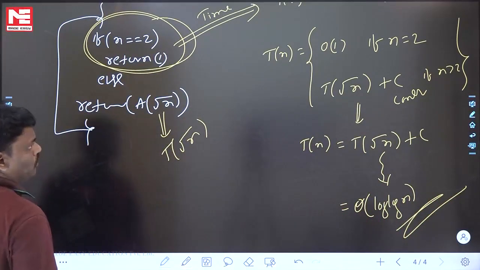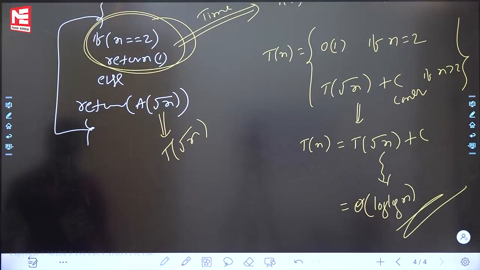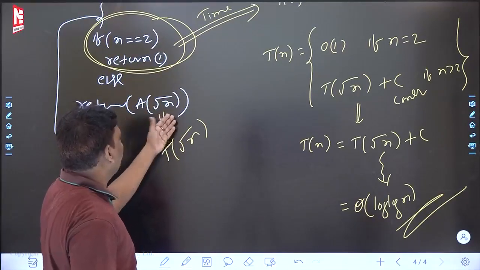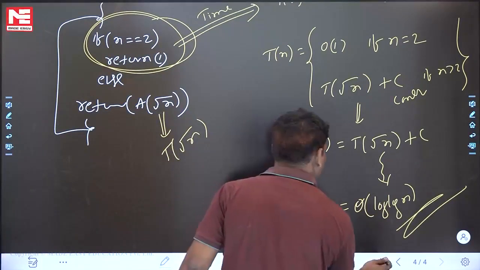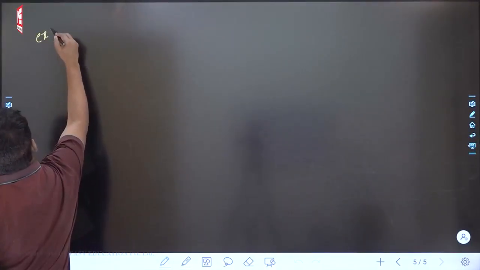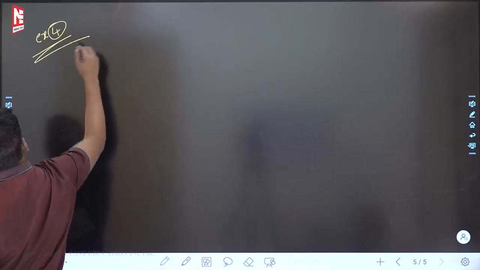Right? I think you are fine. Loop, right? So nowhere loop is there. Nowhere loop is there. That is the reason this is the answer. Let me do one more problem. Example 4.